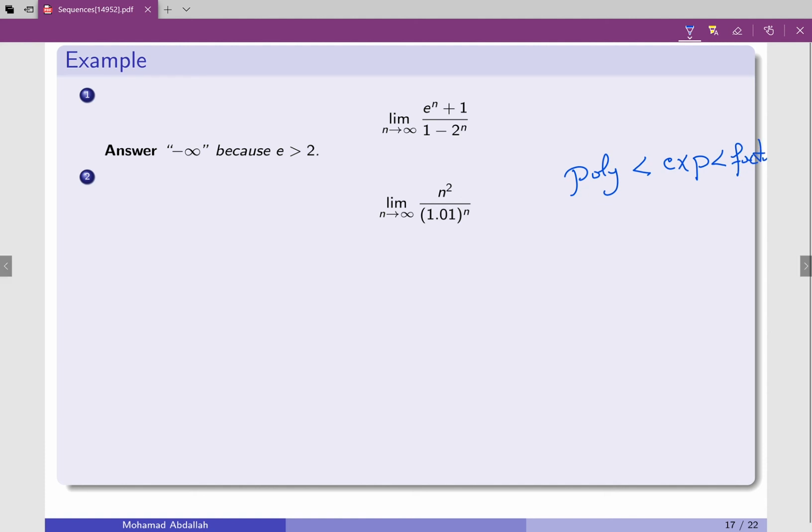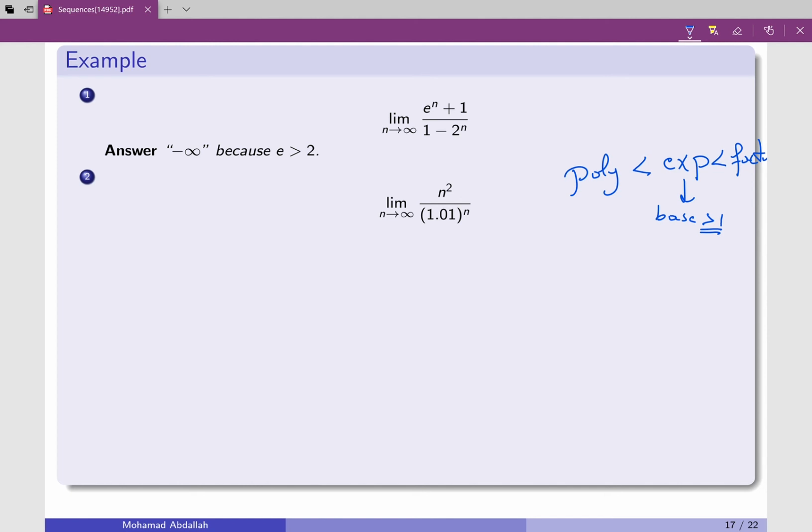That means when I look at that one, I will expect a 0 in my answer. The reason is the bottom one is exponential with base bigger than 1, and the top is polynomial, so I will expect a 0. But to prove this, you can use